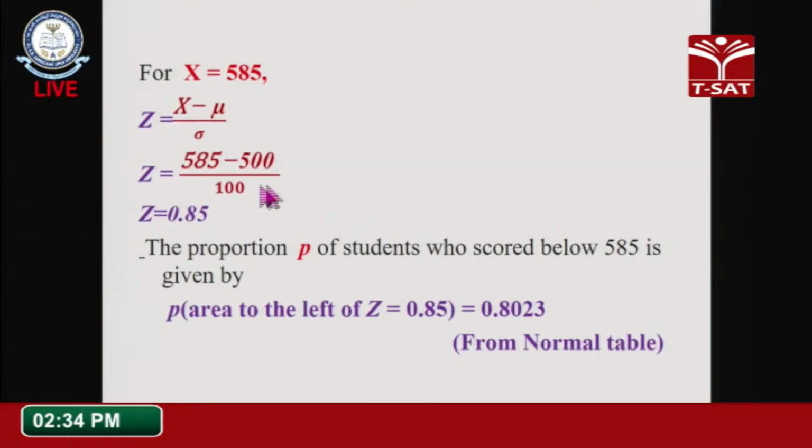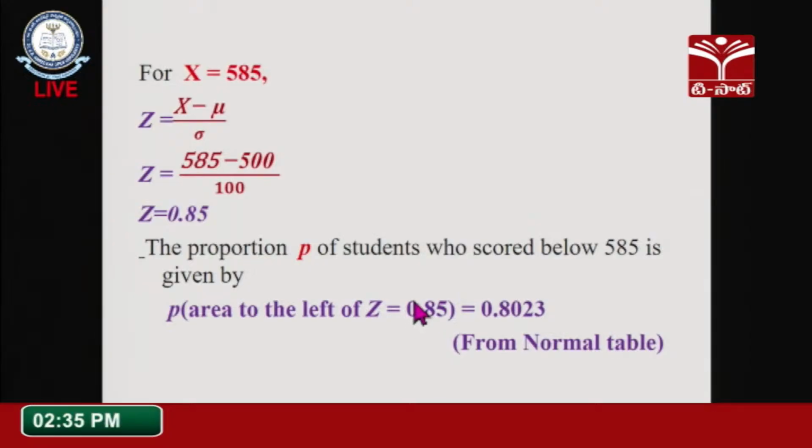After simplifying, that means 85 by 100, we will get 0.85. The proportion of students who scored below 585 is given by the probability of area to the left of Z is equal to 0.85.